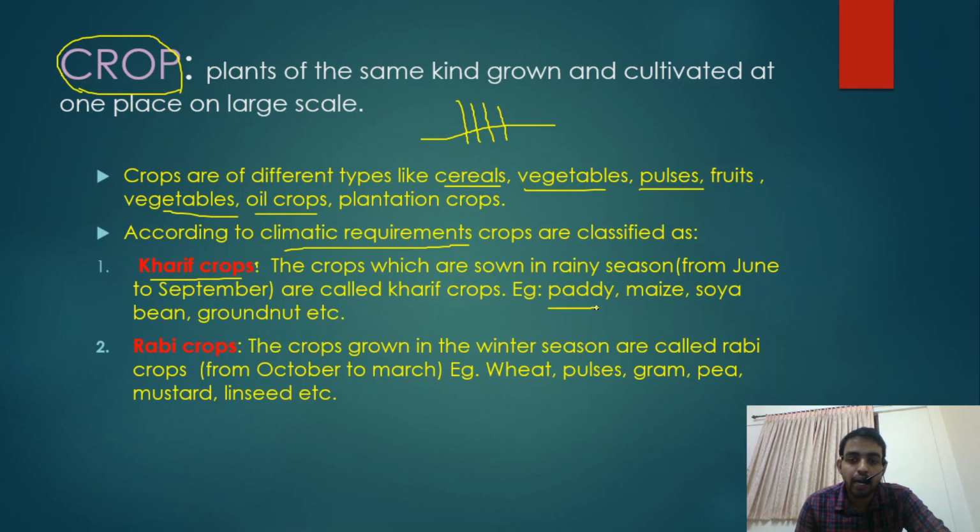Examples: paddy, which is rice, maize, soya bean, groundnuts, etc. Rabi crops are grown only in the winter season, from October to March. Examples: wheat, pulses, gram, pea, mustard, linseeds, etc.